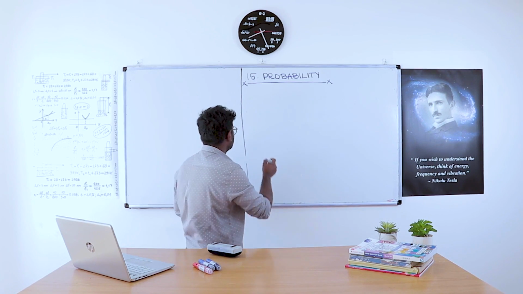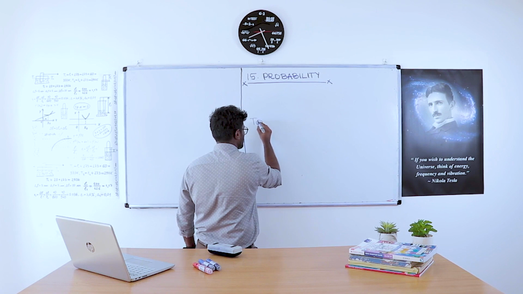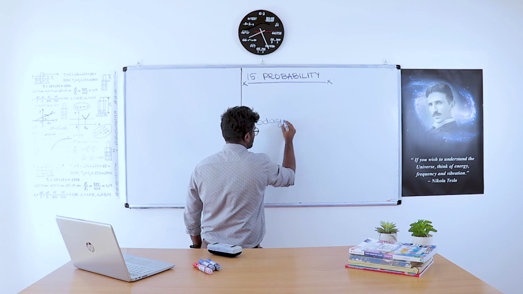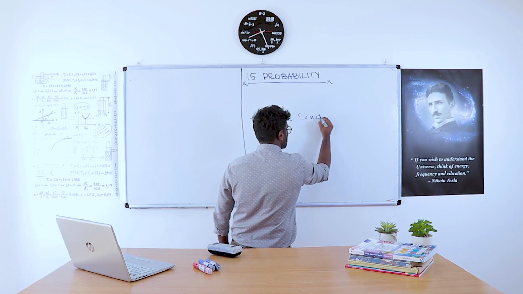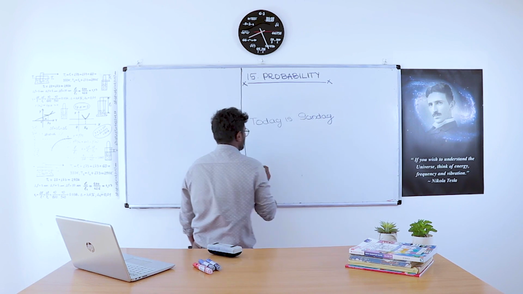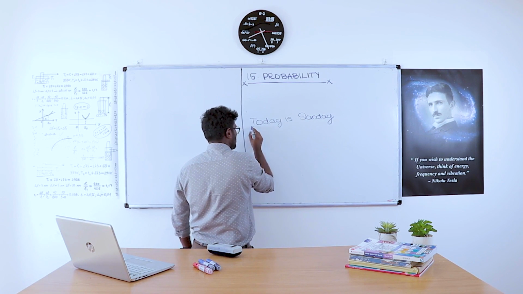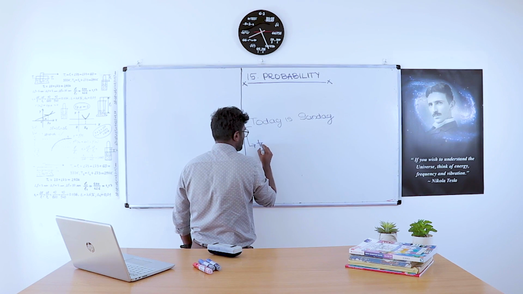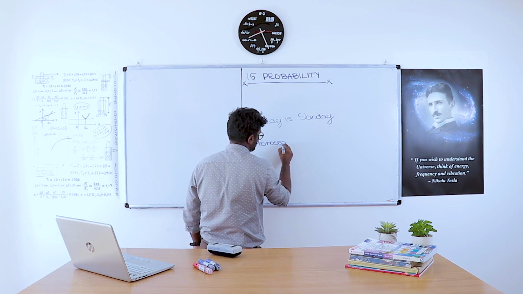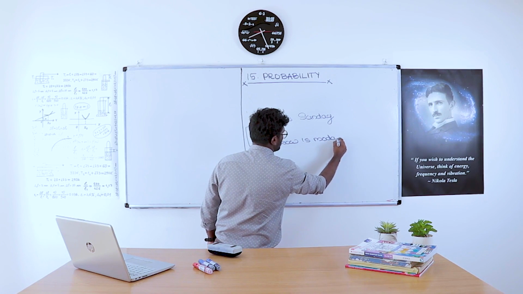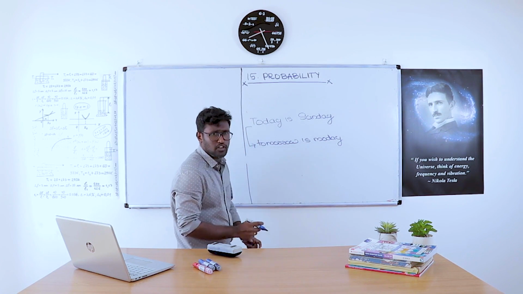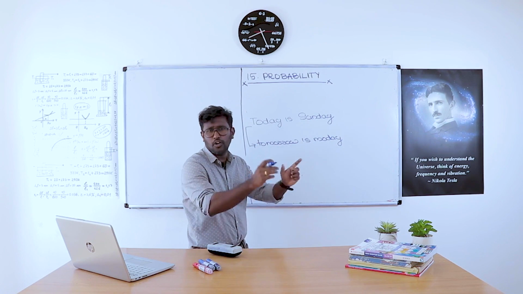So here, today is Sunday. Then one person says that tomorrow is Monday. As we all know, if today is Sunday, then tomorrow is Monday.